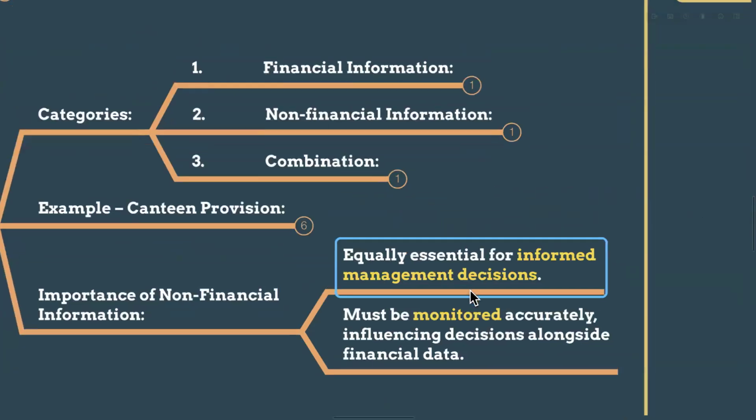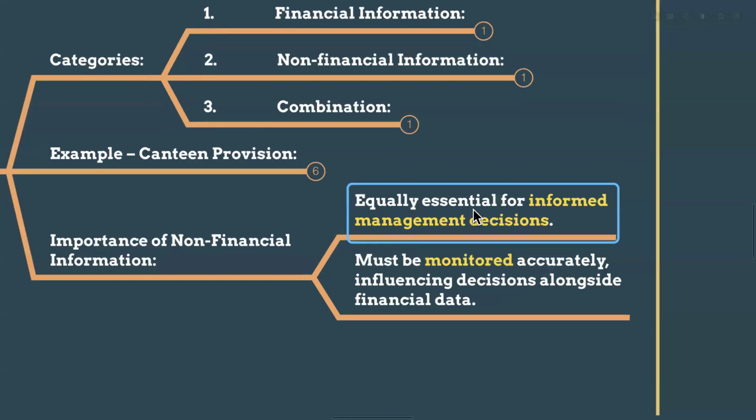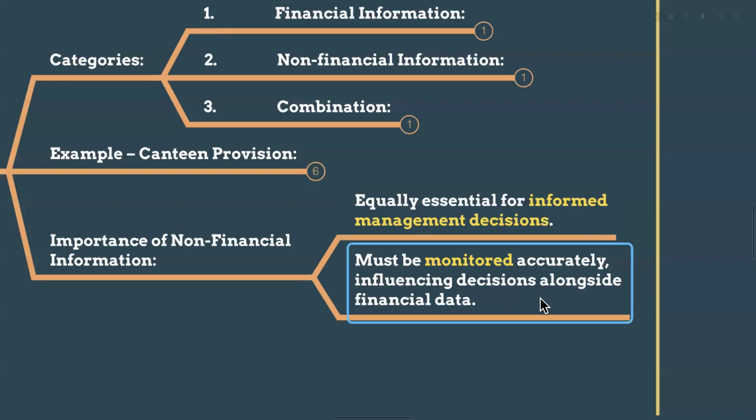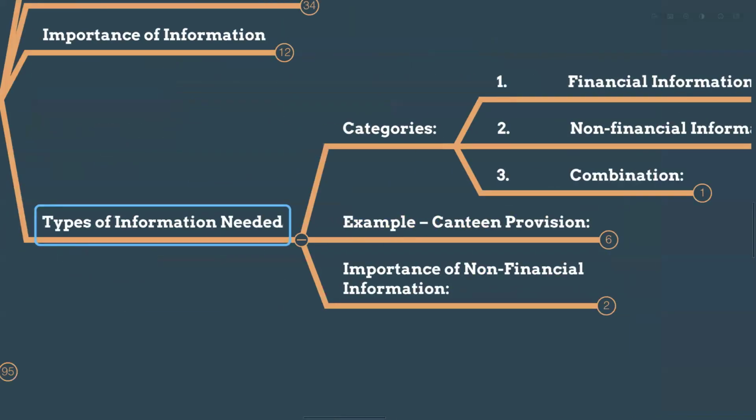The importance of non-financial information is equally essential for informed management decisions. If you are going to take informed management decisions, you must consider the non-financial information also. It must be monitored accurately because it influences decisions alongside the financial data.